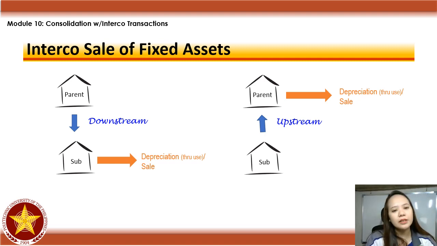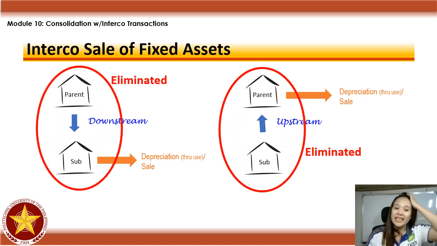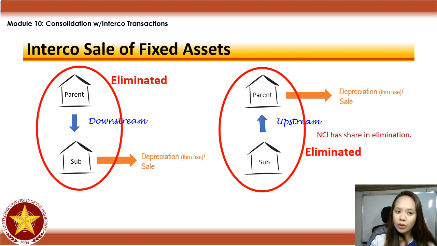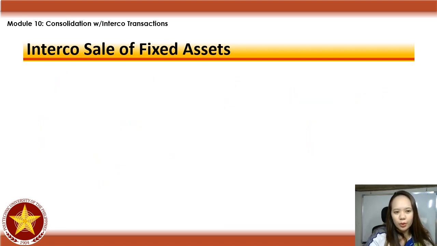Pero, pagdating naman sa fixed assets, ginagamit kasi yan ng kung sino yung bumili. Kapag downstream, binili siya ng subsidiary, gagamitin siya ng subsidiary, so meron kang depreciation. Pag upstream, binili siya ni parent, so merong depreciation si parent doon. Dapat matanggal din yan, yung mga intercompany, sabi ni PFRS 10. Tapos, again, same with inventories, ang pinakaiba nila kapag upstream, si NCI, meron siyang share sa elimination. Let's compute.